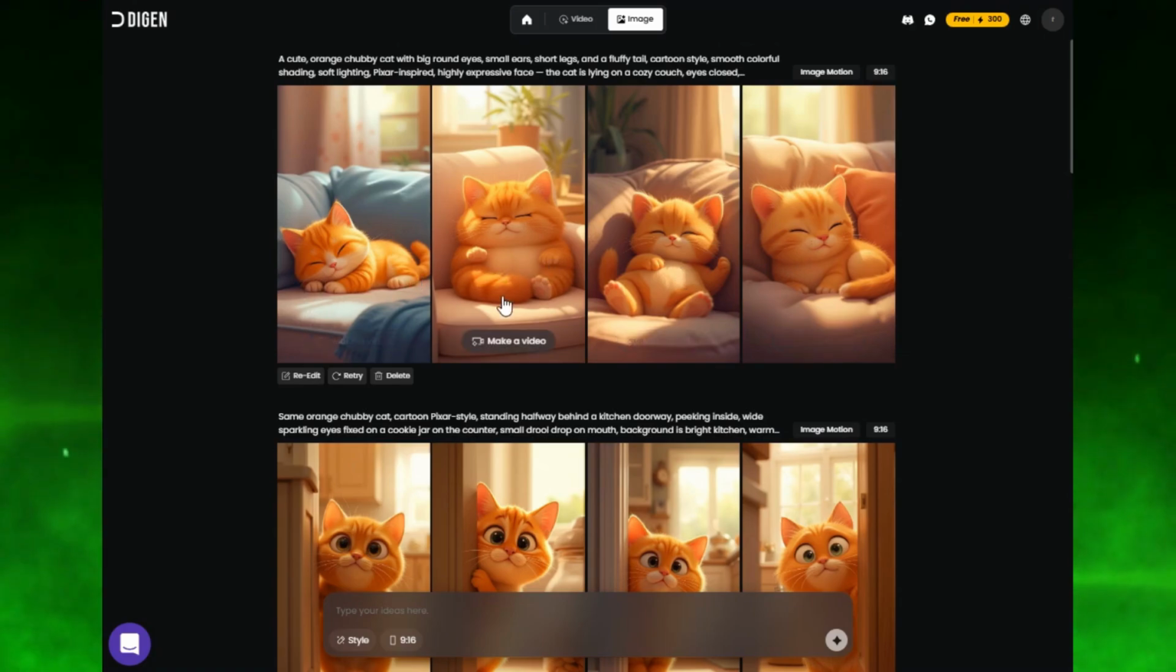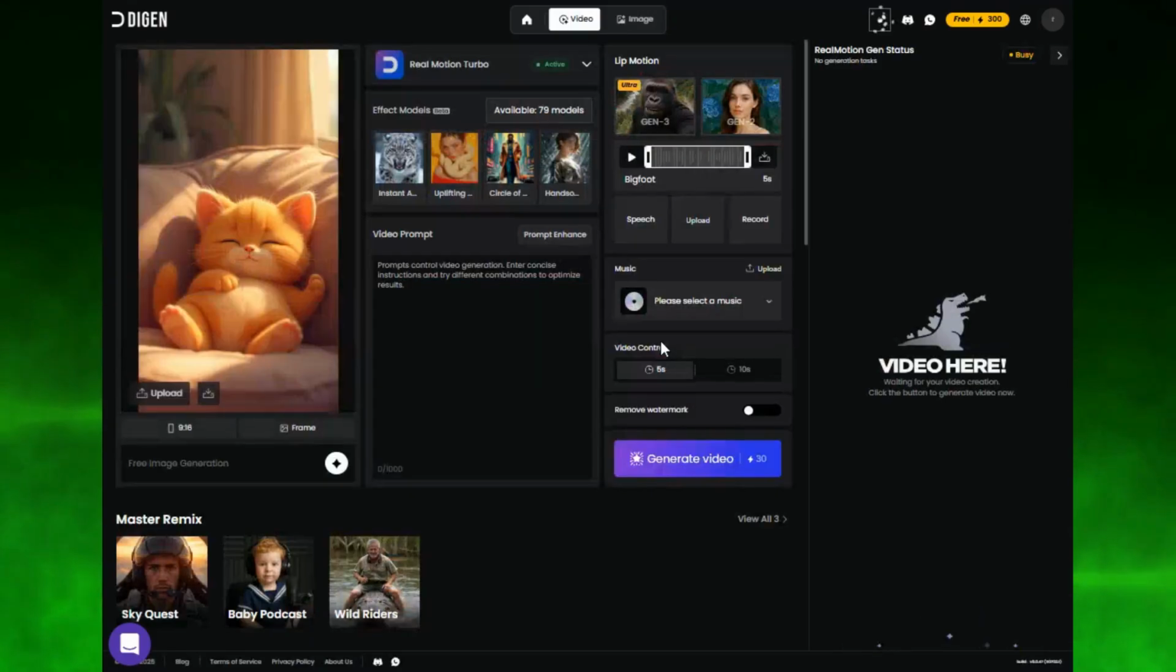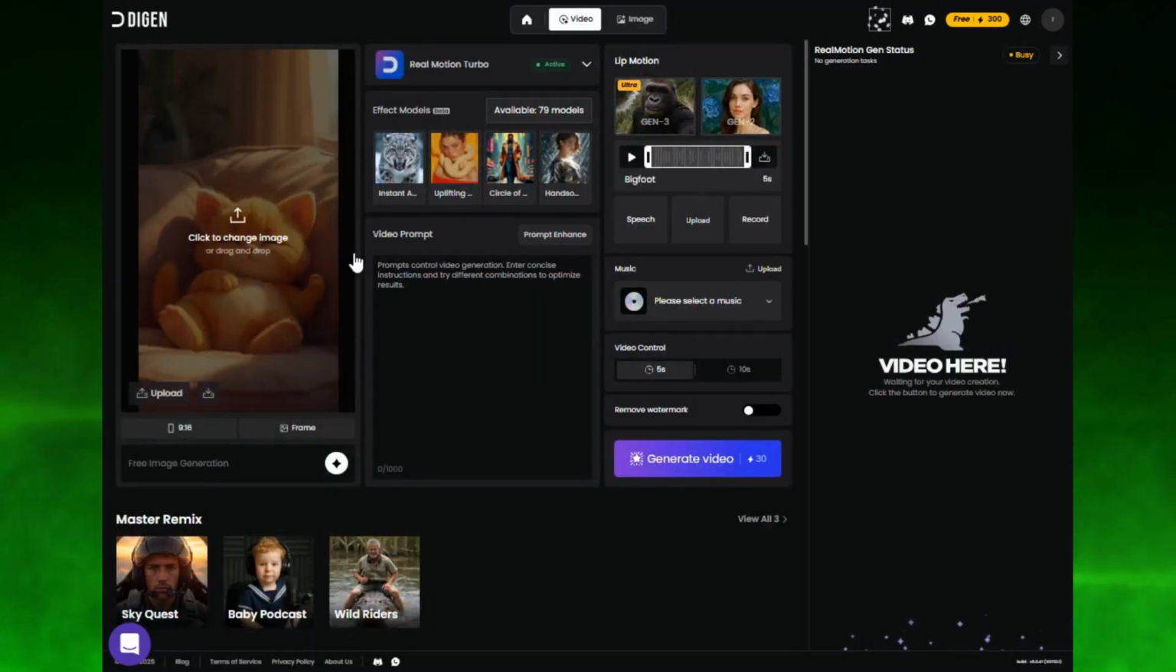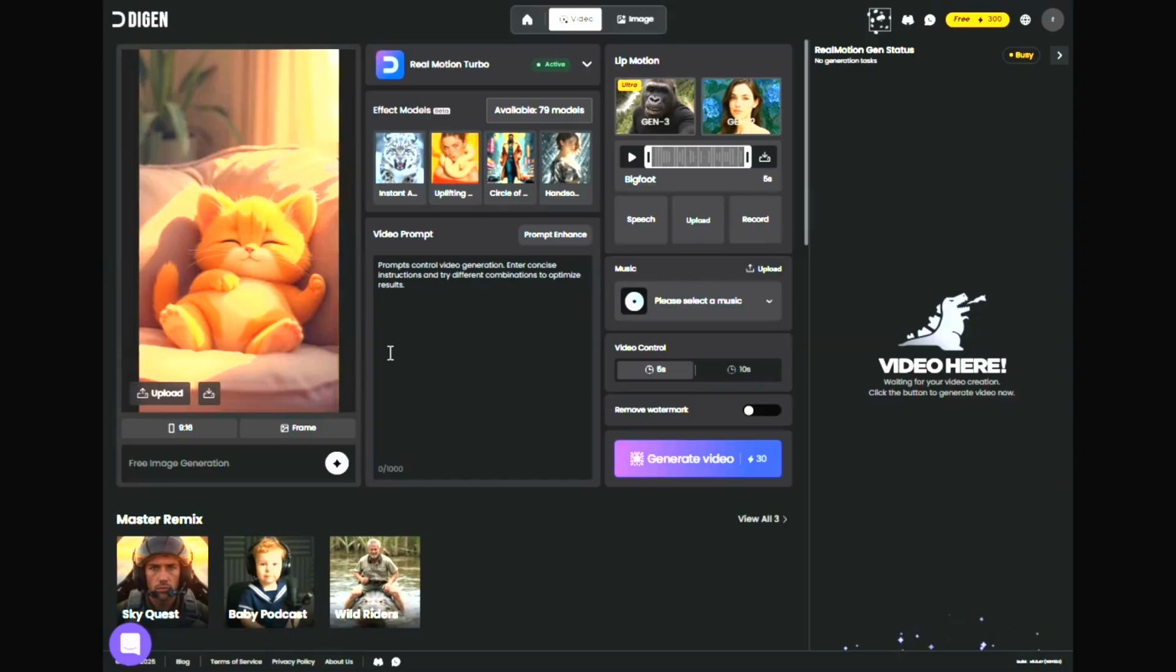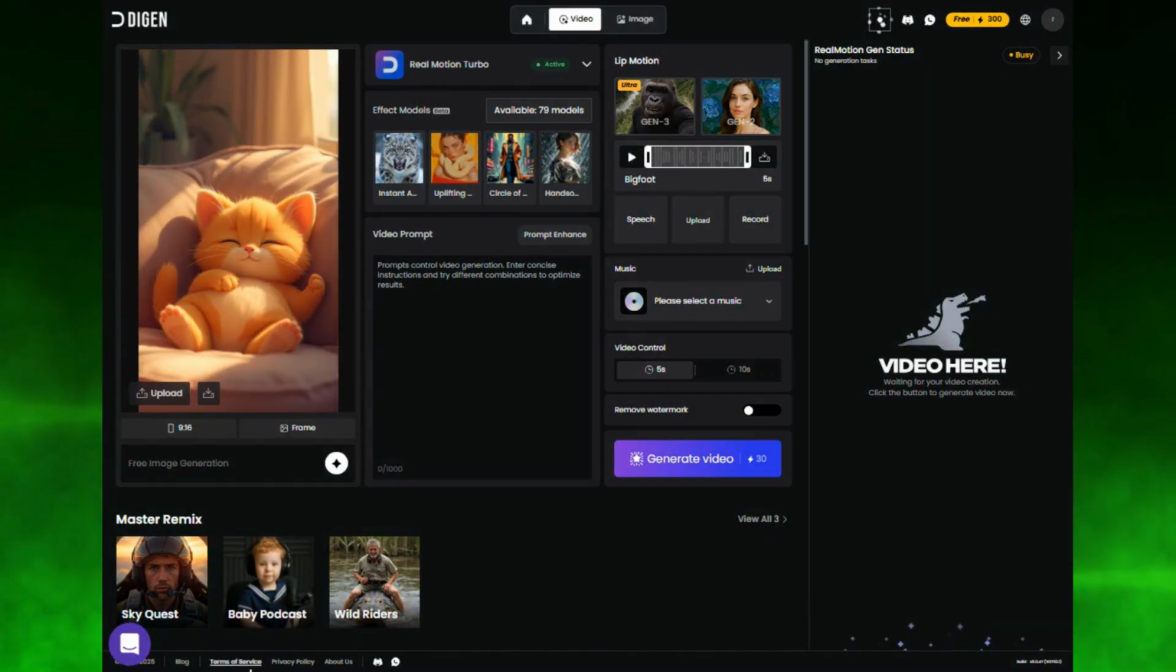You can directly select your image inside Digen and just click this magical little button, Make a Video. And boom, you're instantly in the image to video tool with your chosen image. No middle steps, no wasted time. Now, here's where the magic and control really happen.